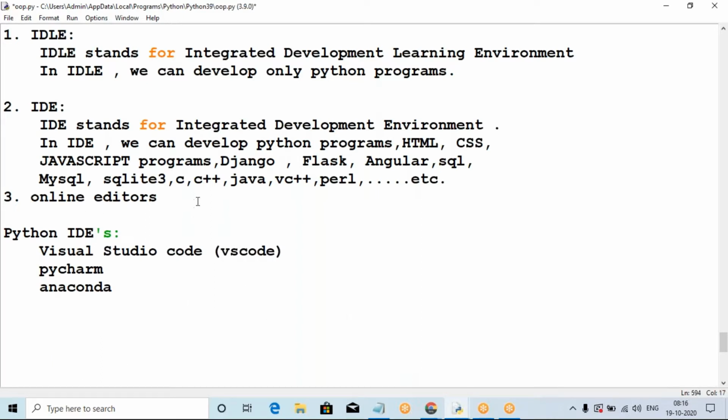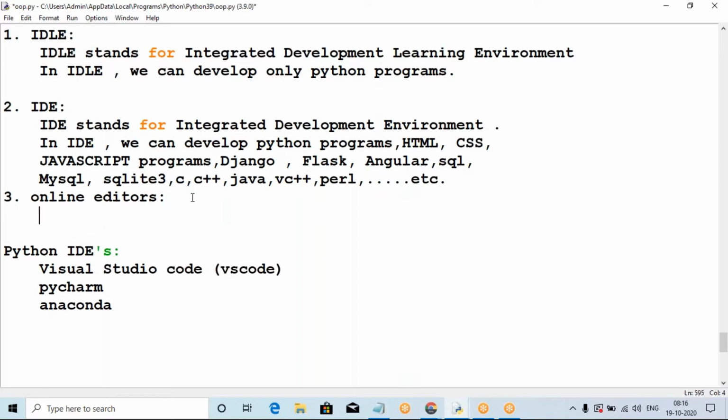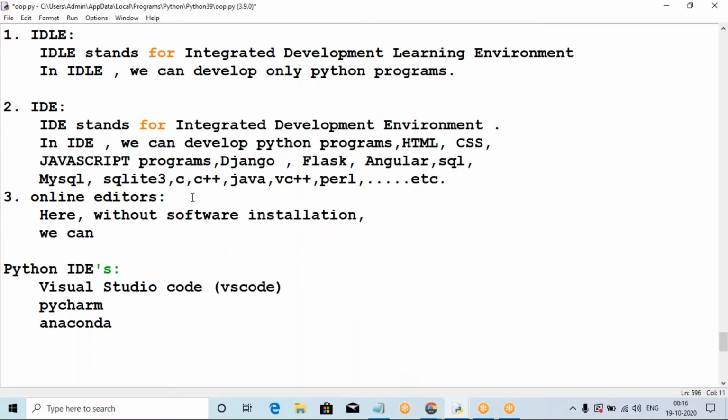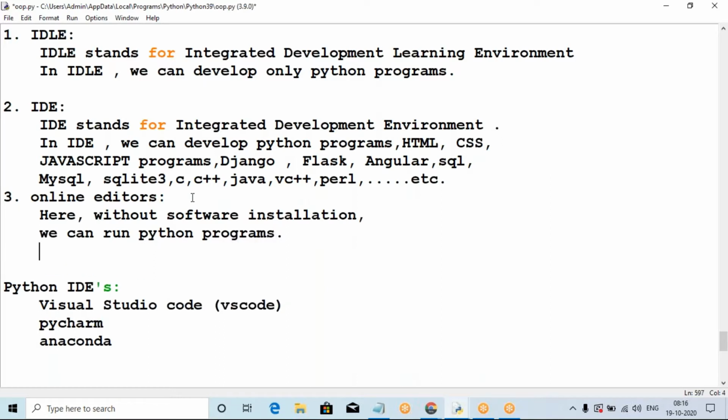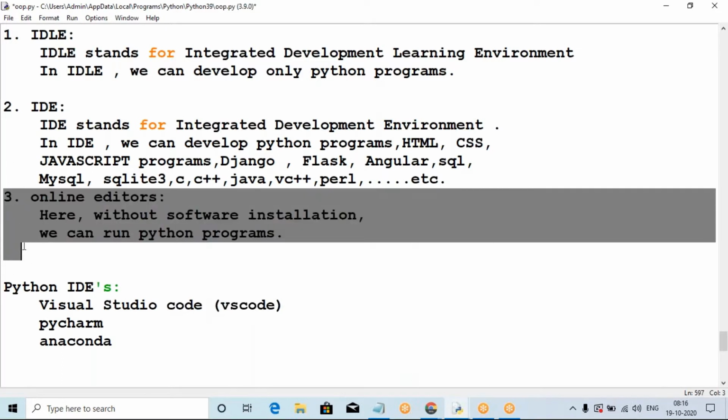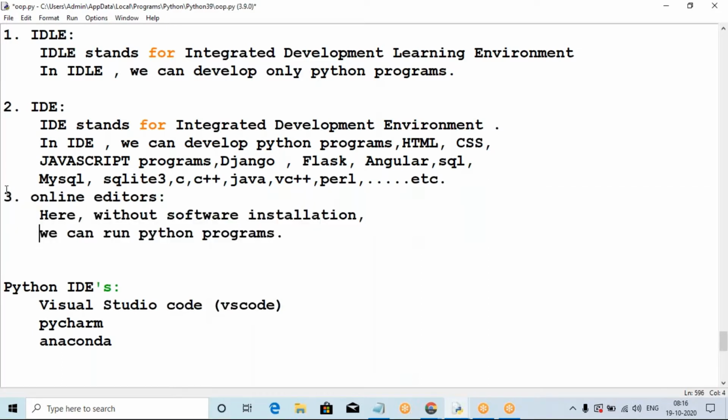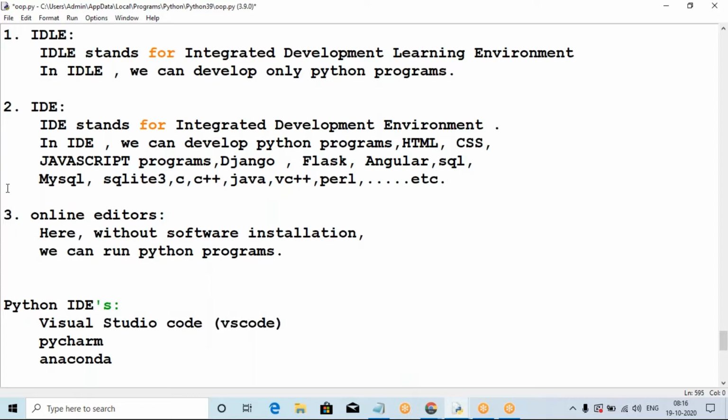Then what are online editors? Online editors work without software installation. Here without software installation, we can run Python programs. That is the concept. It is only for running, not storing, because it is online and not permanent storing. If you want permanent storing, go for GitHub space, but that is a different story.